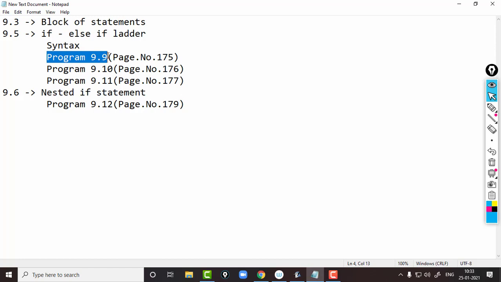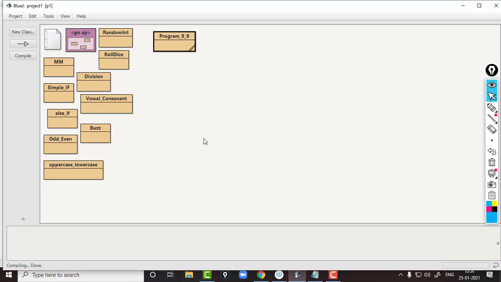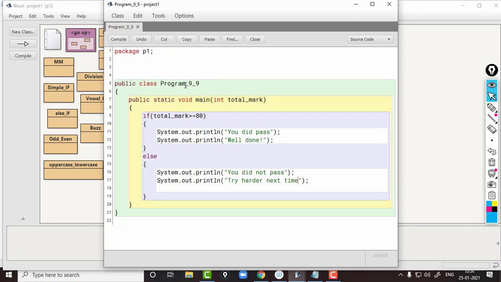So students, here we can see an example. Program 9.9 on page number 175. You can go to that page and check the corresponding program. So here is the program. Here we are using a simple if else statement, which means we are only checking one condition. This program shows we can make a block in if and else. So this program is an example of making a block of statements.